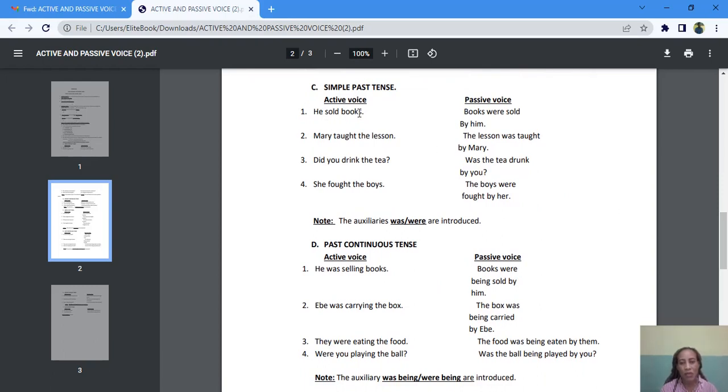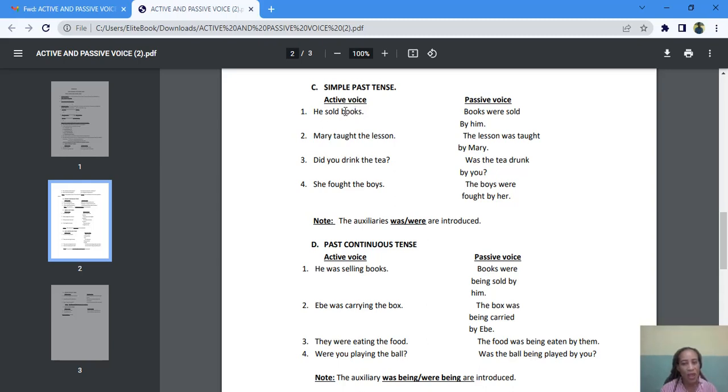Example: he sold books. Passive voice becomes books were sold by him. Books is not just one book; there are many books here. So books must take the plural auxiliary verb.